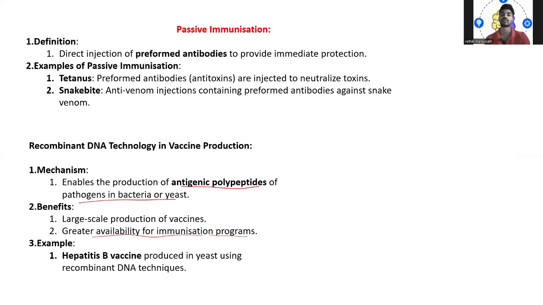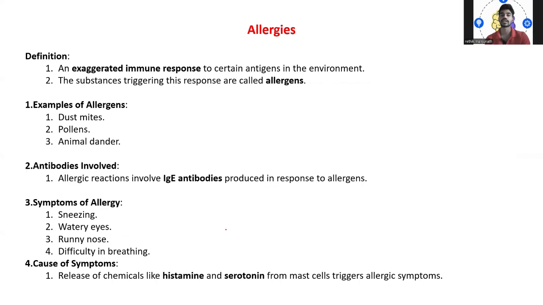So this is all about passive immunity. After that, we have allergies. What do you mean by allergies? An exaggerated immune response to certain antigens in the environment. The substances triggering this response are called allergens. Allergens could be chemical or natural. What are the examples? Dust mites, pollen dust and animal dander all come under allergens.